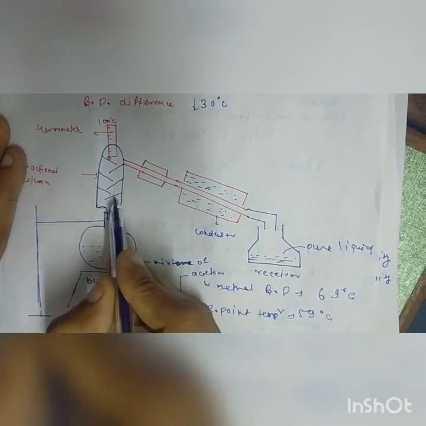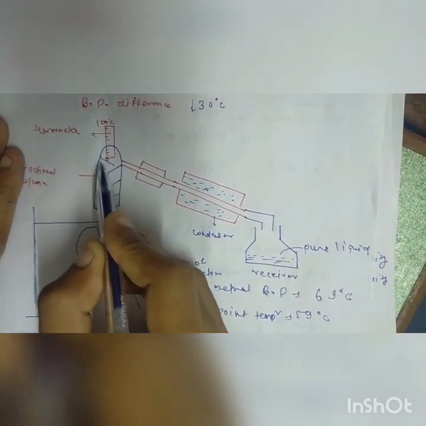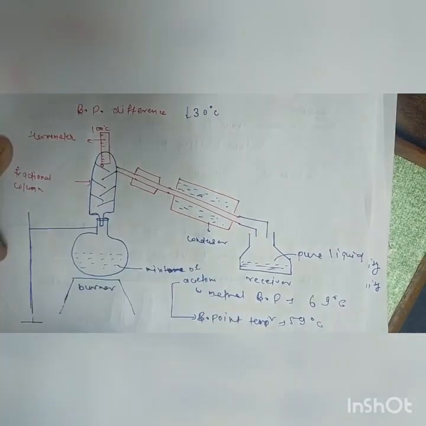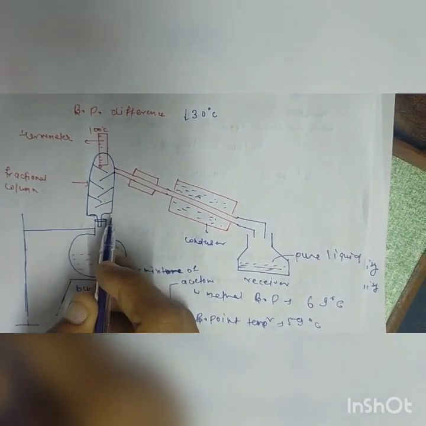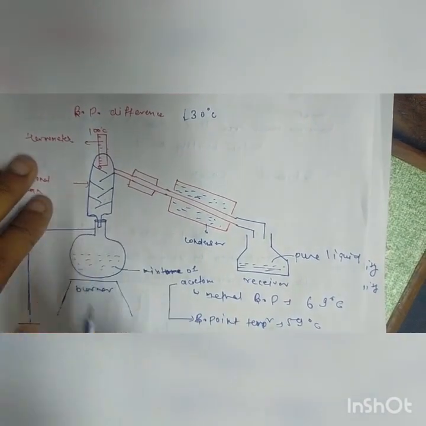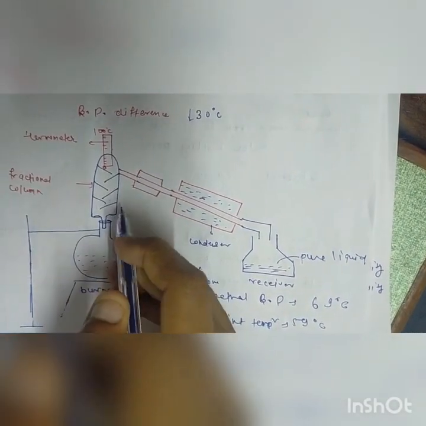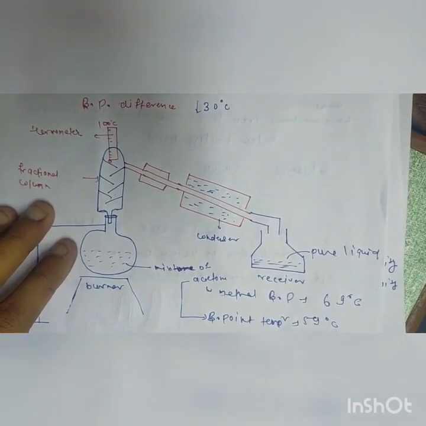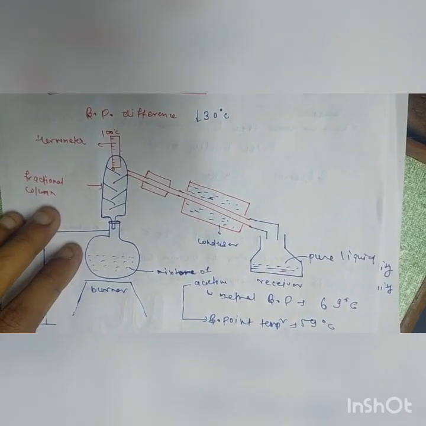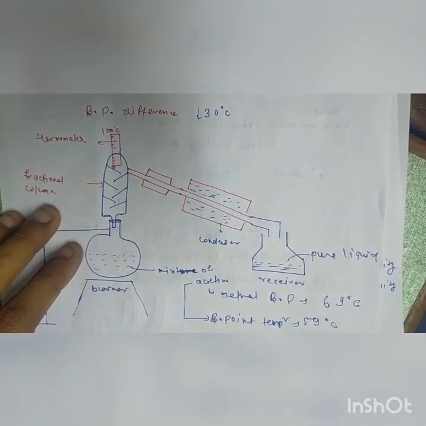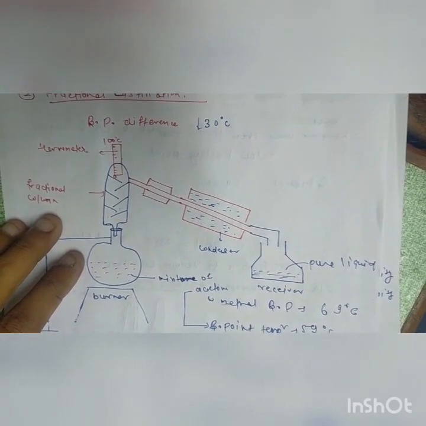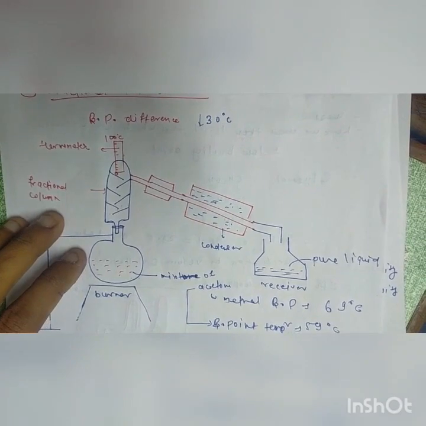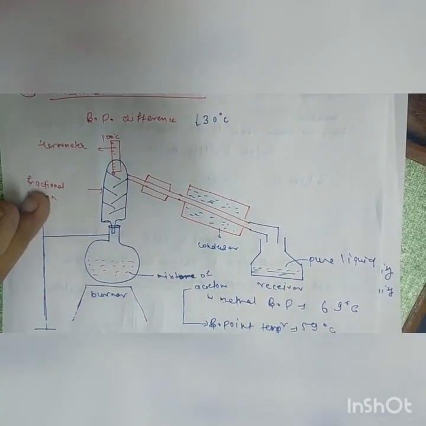The fractionating column has trays, and here we will set up a thermometer to measure the temperature. The trays give an additional feature which registers the path of the flowing vapor, and due to this the methanol vapor will be below the acetone vapor, because methanol has a boiling point of 69 degrees Celsius, and acetone has a boiling point of 59 degrees Celsius.